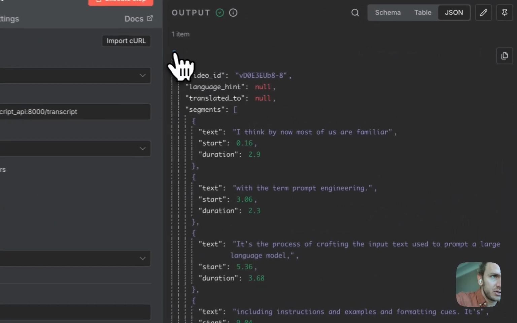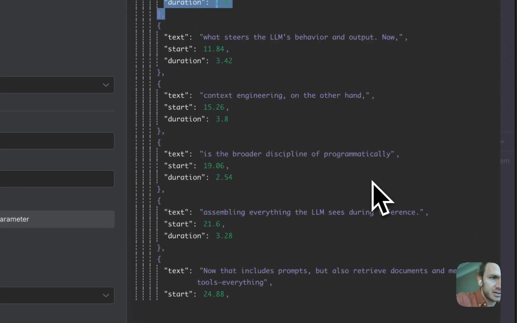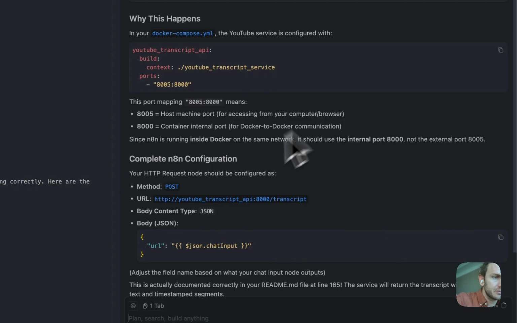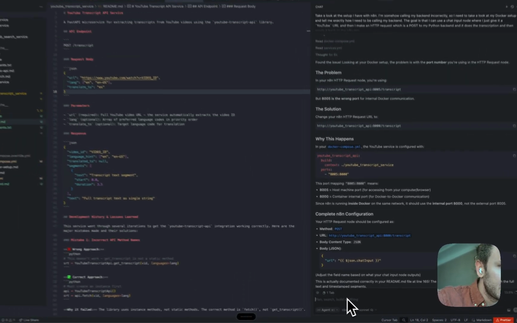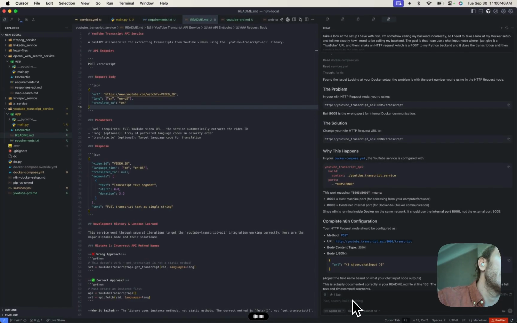So what I want to do is simplify my code so that I only return the concatenated transcript back to n8n. I don't need any of the timestamps or any of that. So help me modify my Python app so that I only return a string that's a transcript.